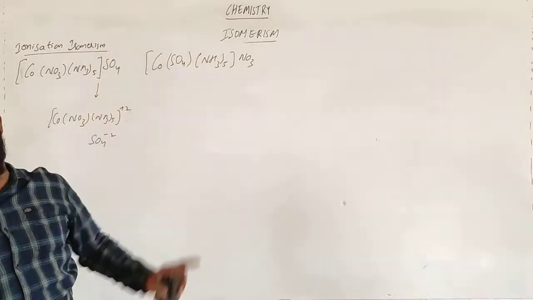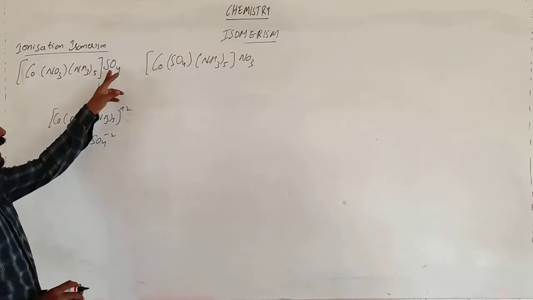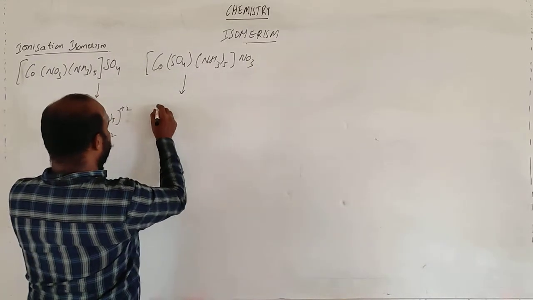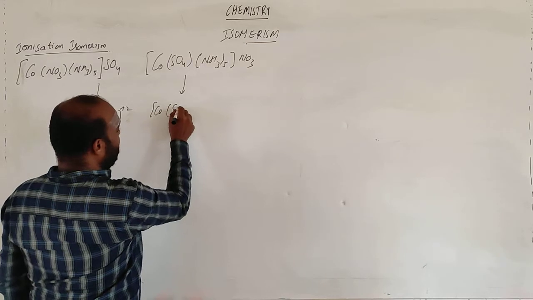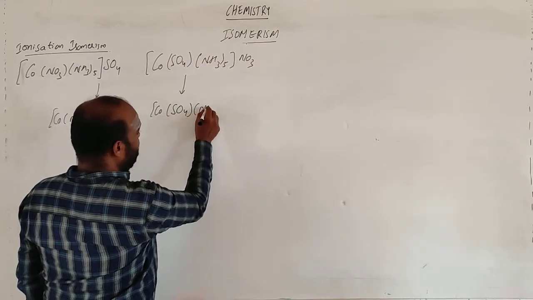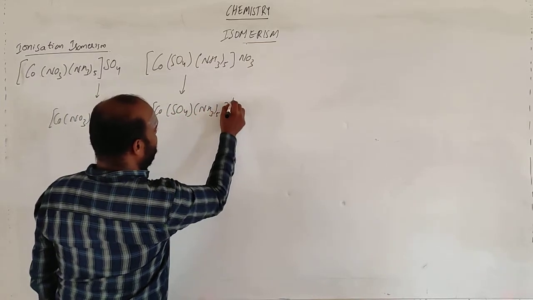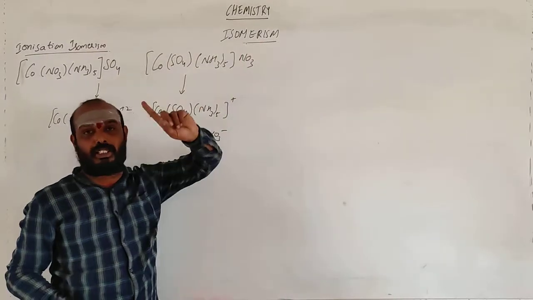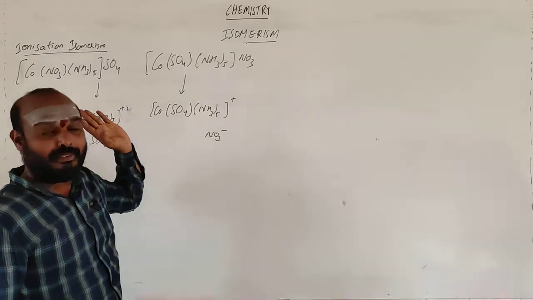The molecular formula is the same, but the ion you get here is sulfate. But in the other case, [Co(SO4)(NH3)5]+ and NO3-. NO3 has a minus 1 charge, so you get plus 1 here.